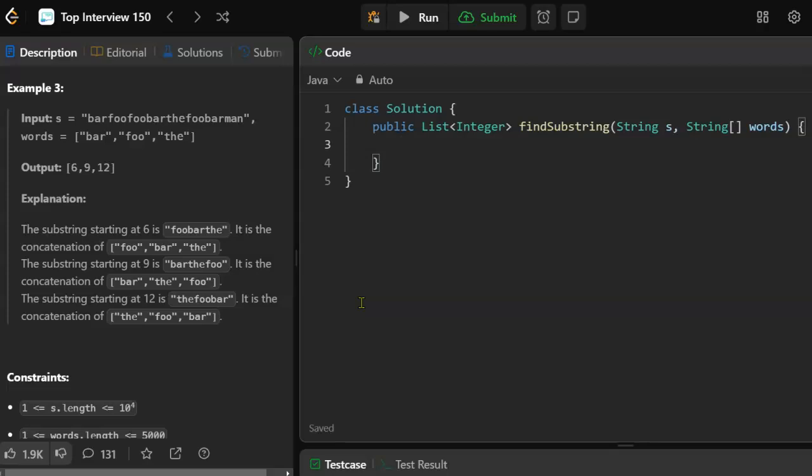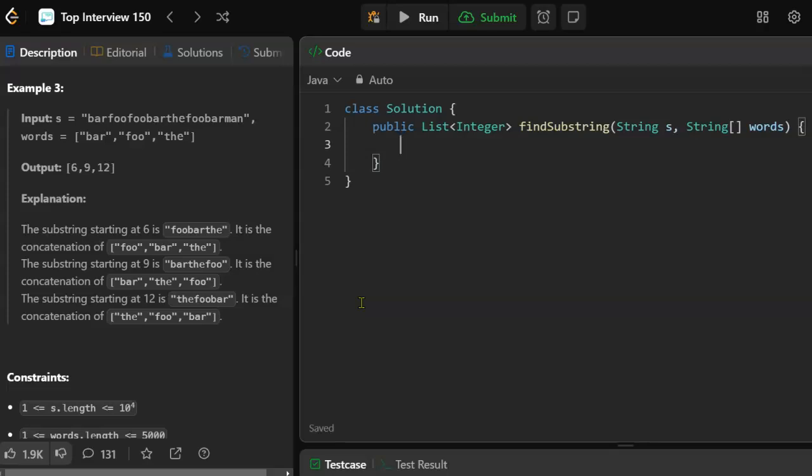So we'll look at the first word, and if the word is in the hash map and the count is greater than 0, we'll decrement the count and we'll slide to the next word. If it's not in the hash map or the count is 0, then the current window that we're using is not going to work. We'll move to the next window.